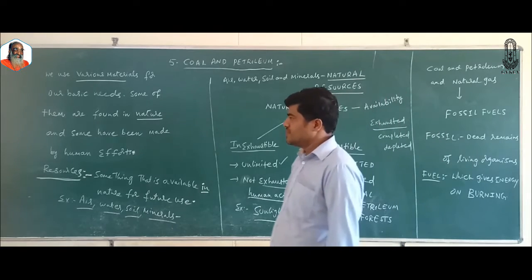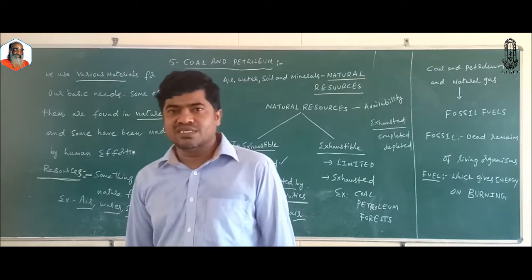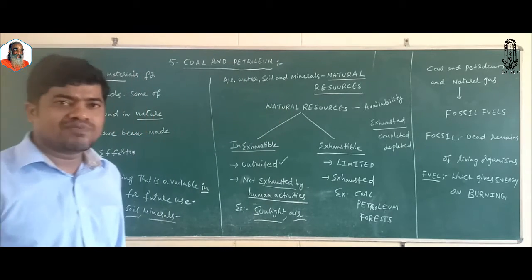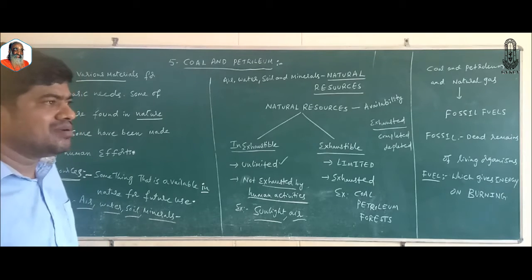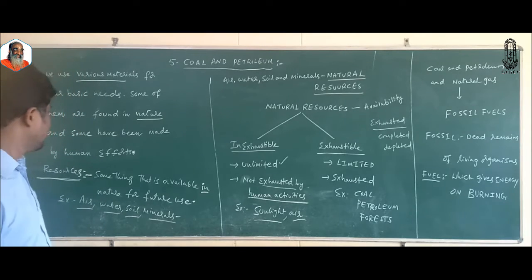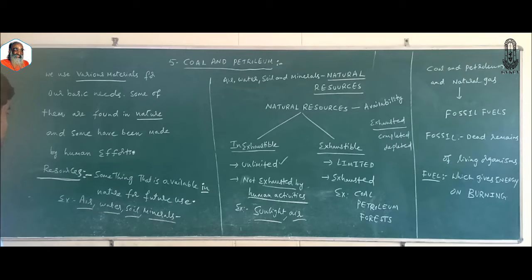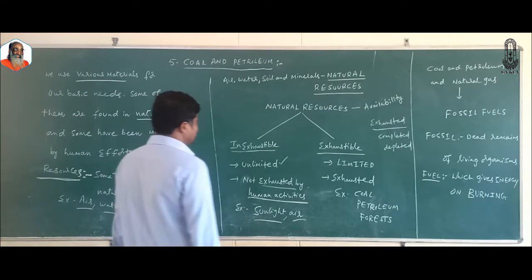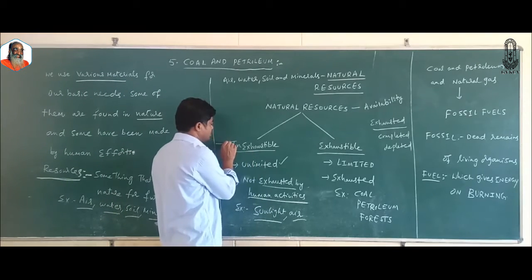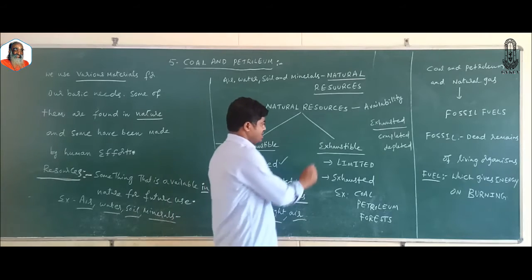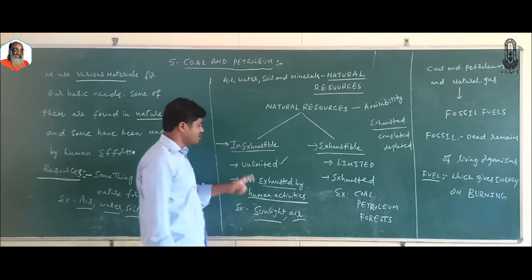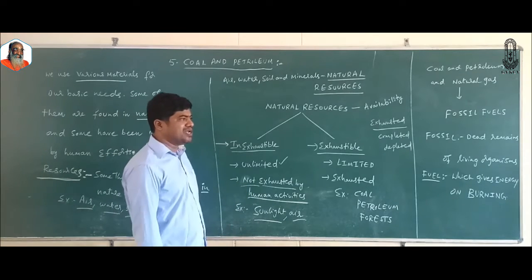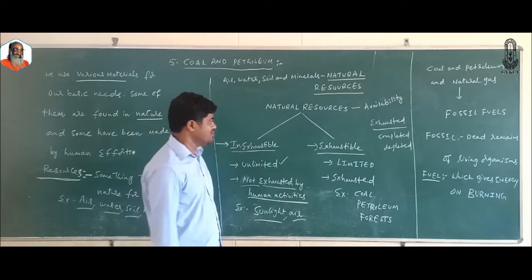So please see here, we use various materials for our basic needs. Some of them are found in nature, some are made by human efforts. What are found in nature? We call them resources. Something that is available in nature for future use is called a resource. Air, water, soil, minerals. Based on availability, natural resources are classified as inexhaustible and exhaustible. Inexhaustible means they are not exhausted by human activities. They are available in unlimited quantity, plenty, abundant, more.